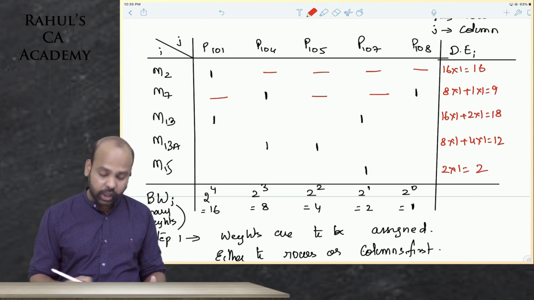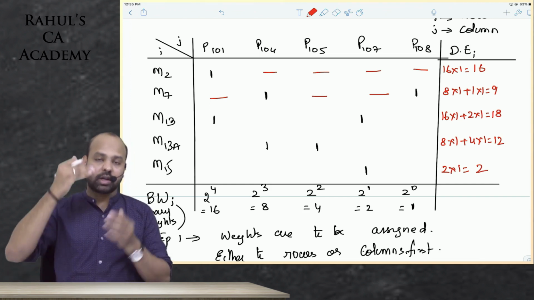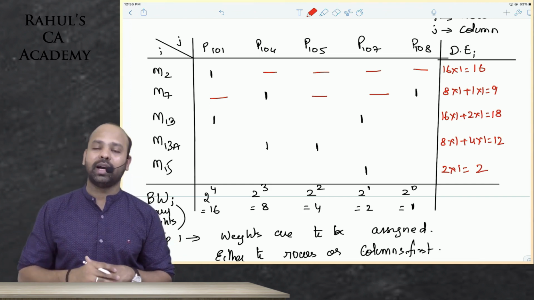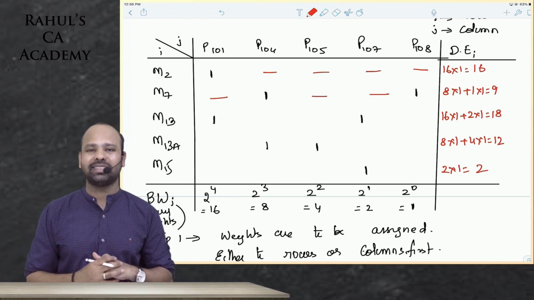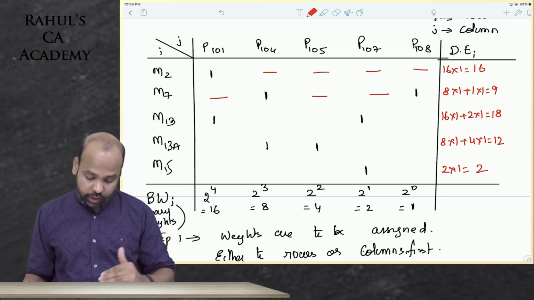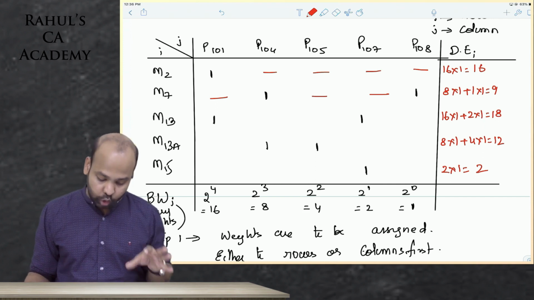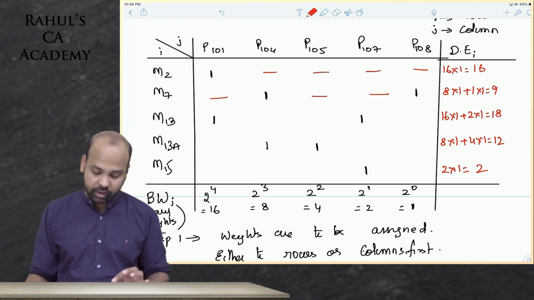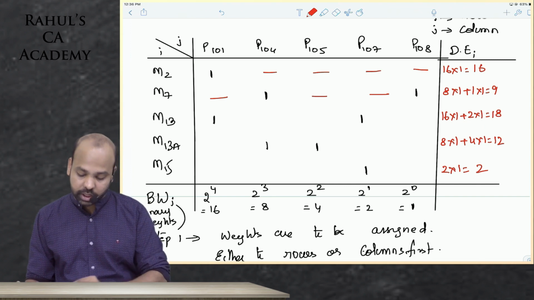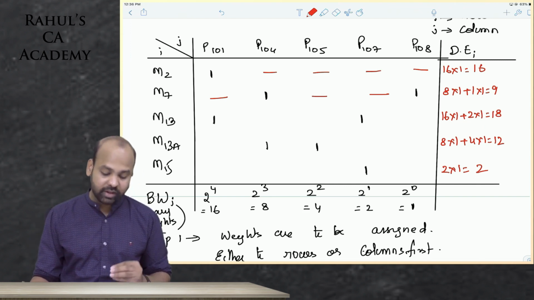So I repeat, what are we doing guys? We are multiplying weights with the corresponding cell values as such. So for the first machine 2 as such, but it is directly 16 into 1. For machine 7 it is 8 into 1, 1 into 1. For machine 13 it is 16 into 1.